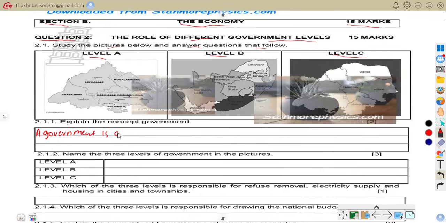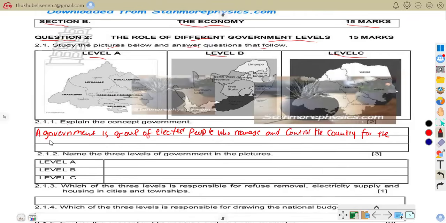A government is a group of elected people who manage and control the country for the benefit of citizens.